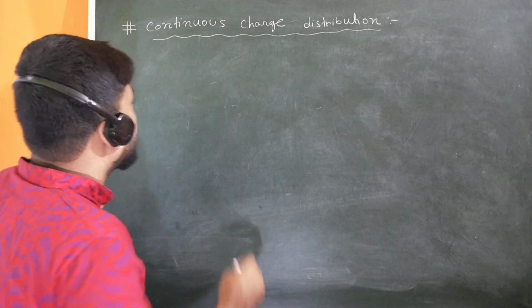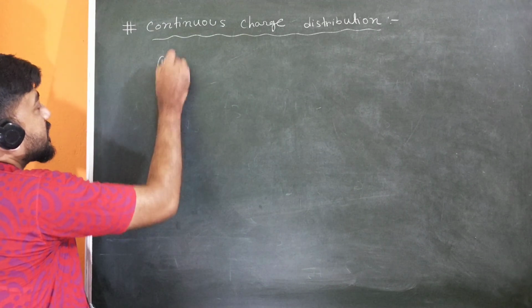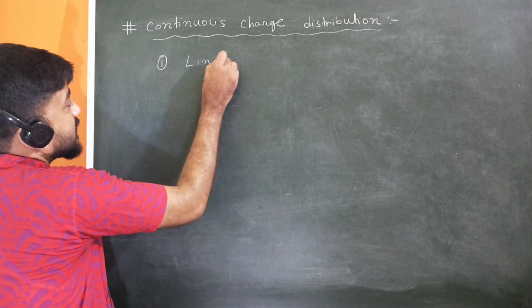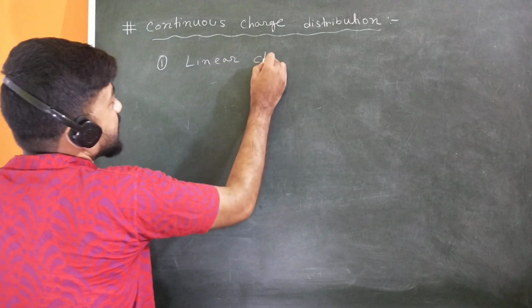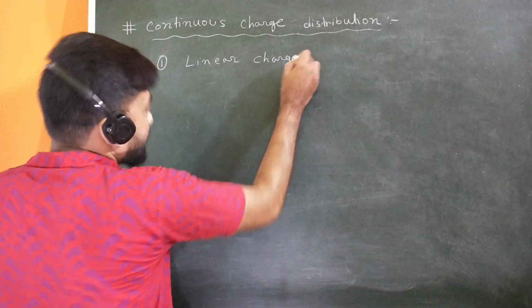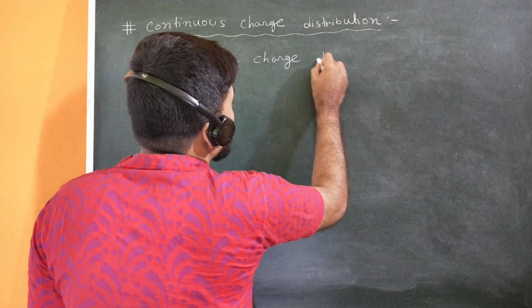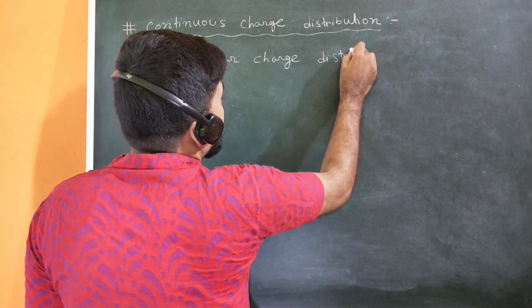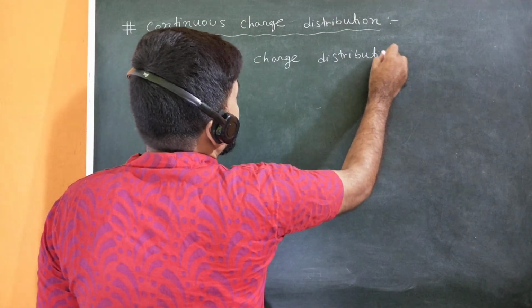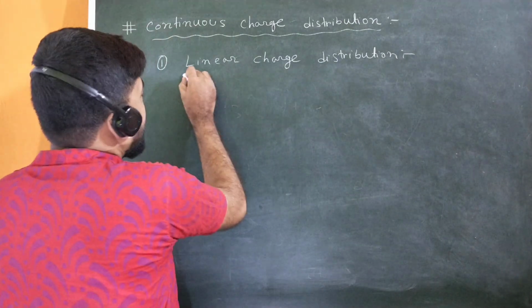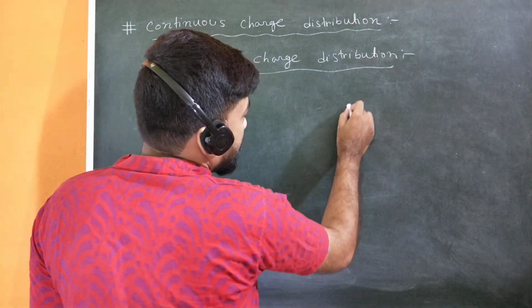Okay, so first, let me analyze the linear charge distribution, or you can say the line charge. We study this when the charge is distributed on a line.